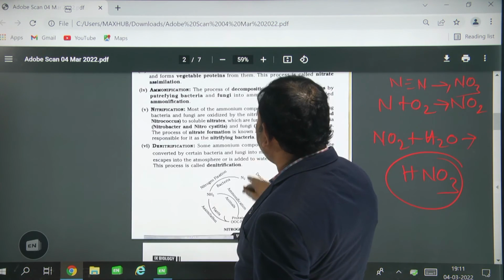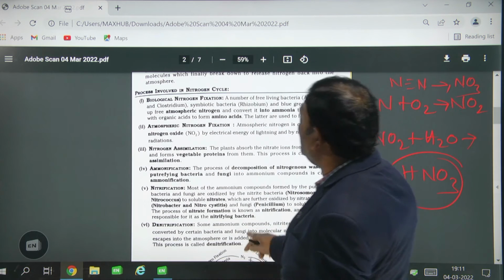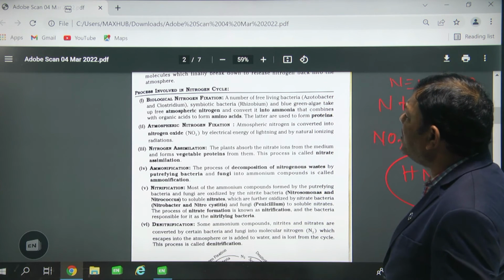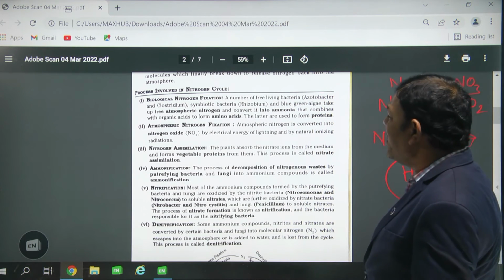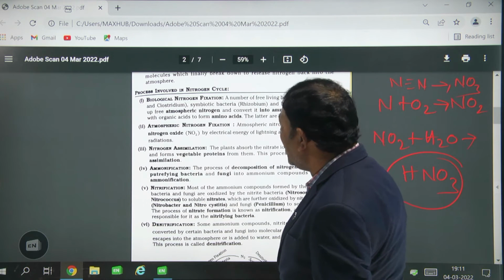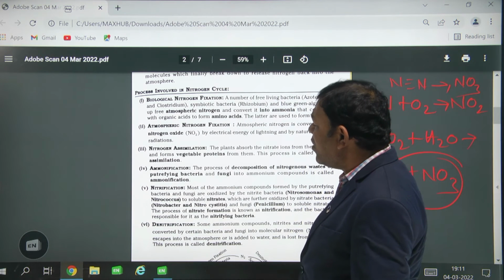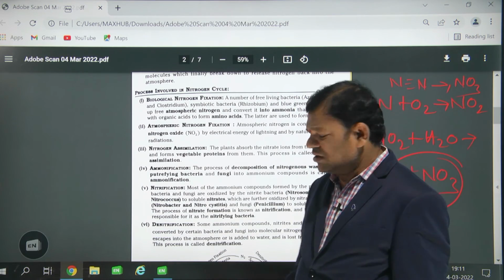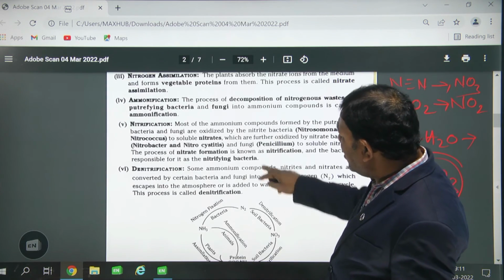So what are the steps present in the nitrogen cycle? Biological nitrogen fixation, atmospheric nitrogen fixation, nitrogen assimilation, ammonification, nitrification, denitrification. So here you can see,